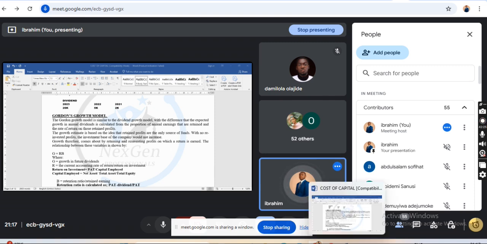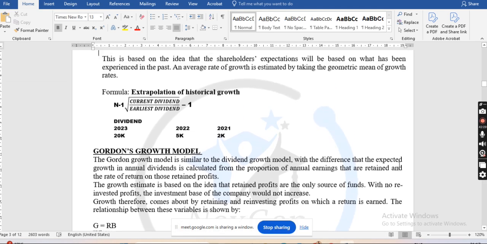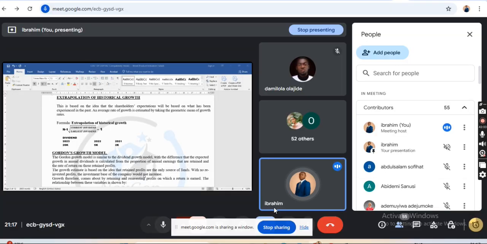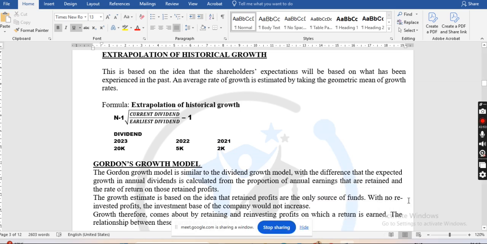So you can see that the analysis in that last class goes with extrapolation, when we have n minus 1, the current return divided by the earliest return minus 1. So the error there is that I wrote Gordon's model instead of extrapolation. But there is nothing wrong with the calculation. Class, are we good? Yes, we are good.